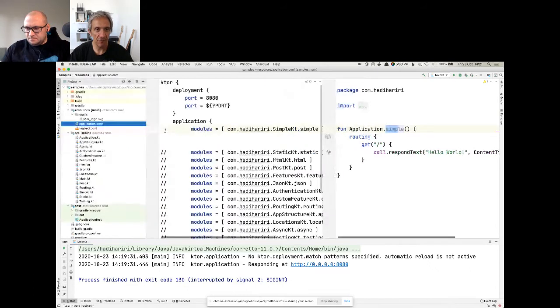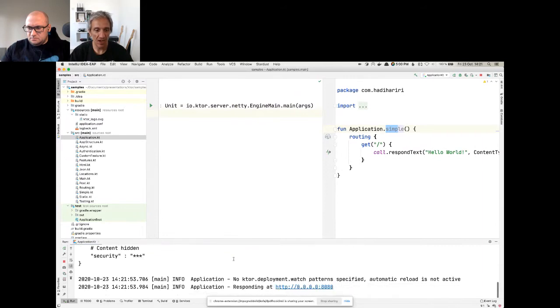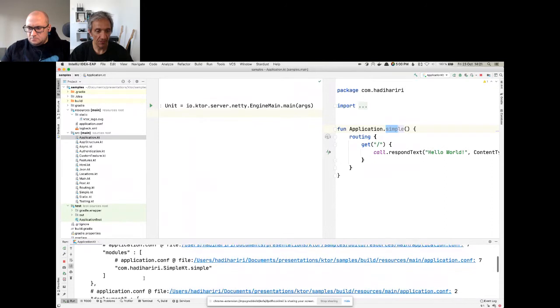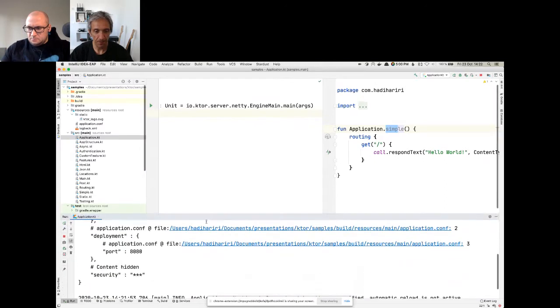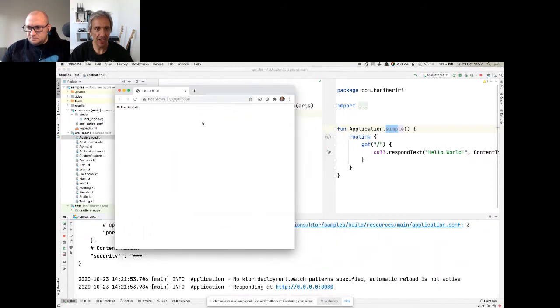And now how do I run this? Well, I come to my application and I hit run. So we can press Control Shift Control R and run this, and this will run my application. And you see that it's saying that it's reading the information from the config file. Now it's already running. I can click the browser and have my hello world up.